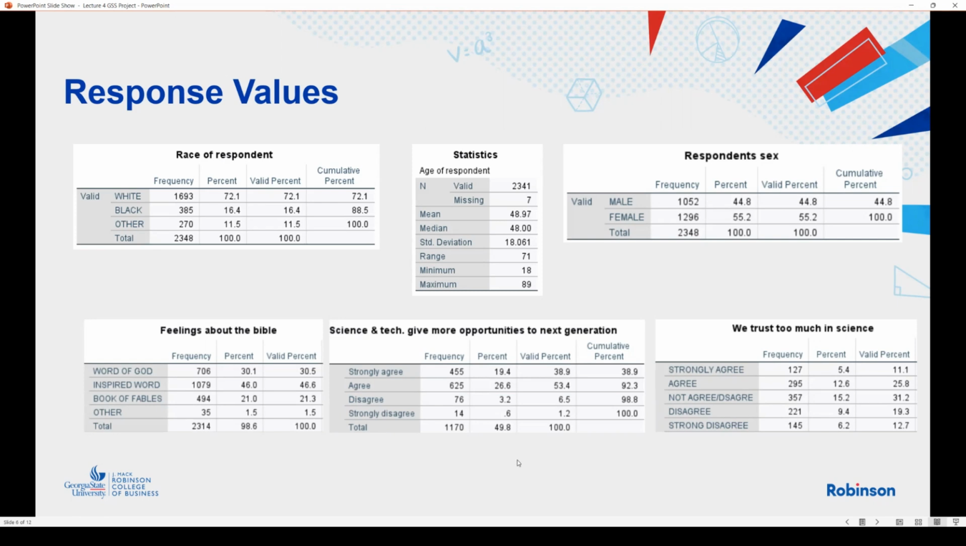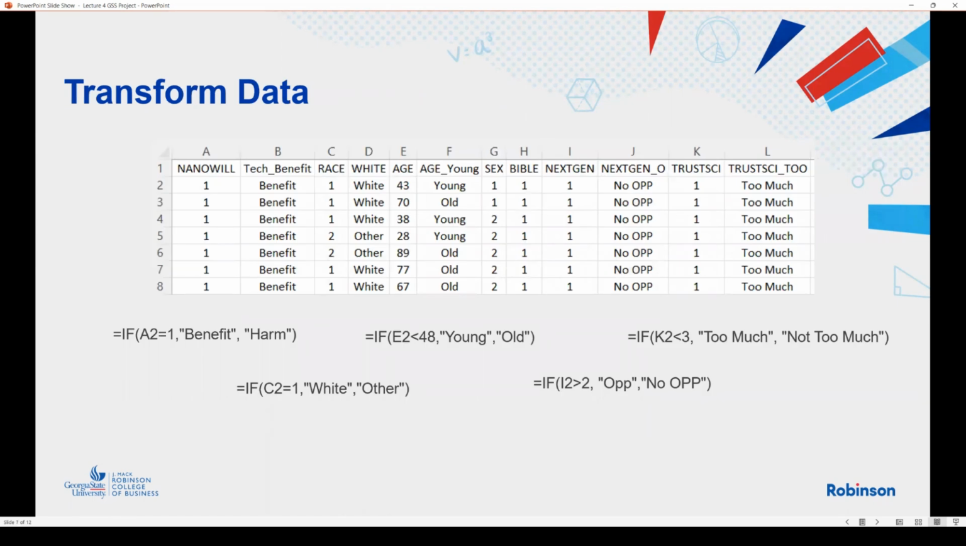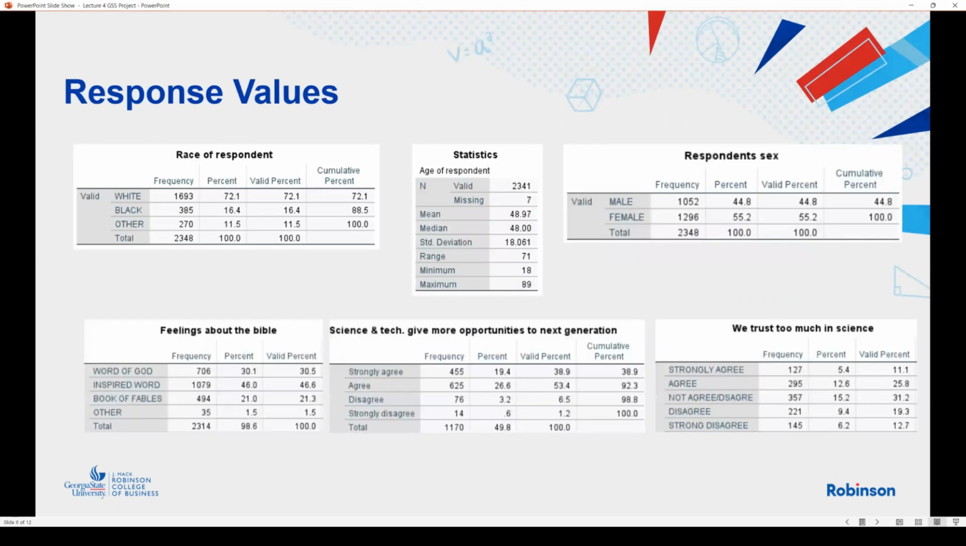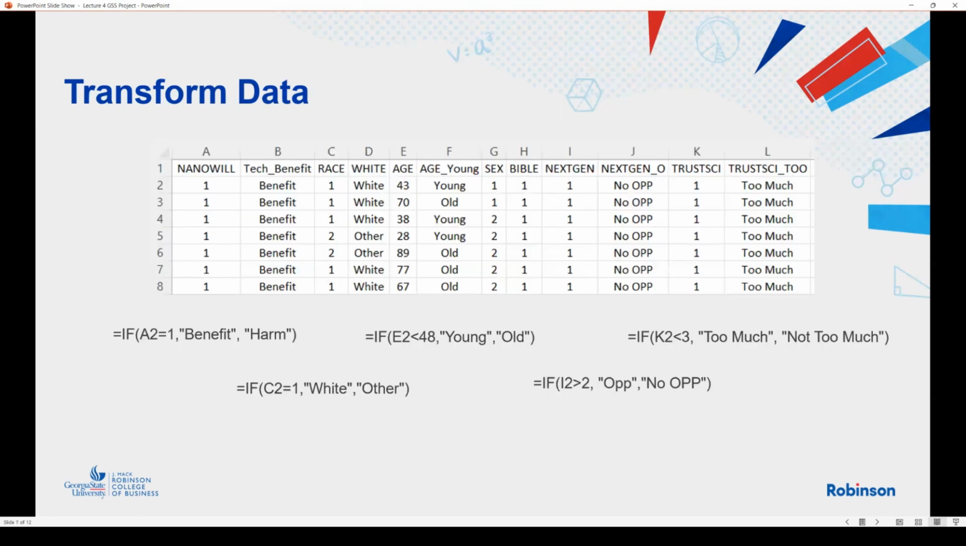As you can see, each question has different answers and a different range. What I need to do is transform the data first. So this is what I did. After I downloaded the data and selected these variables, I decided to transform the data. For example, the technology benefit question. If you look at the original one, it is always from strongly agree to strongly disagree. So I decided to go with anything with the benefit. I said benefit; other, I decided to go harm.